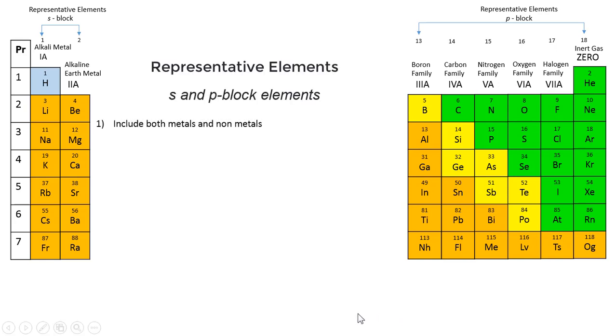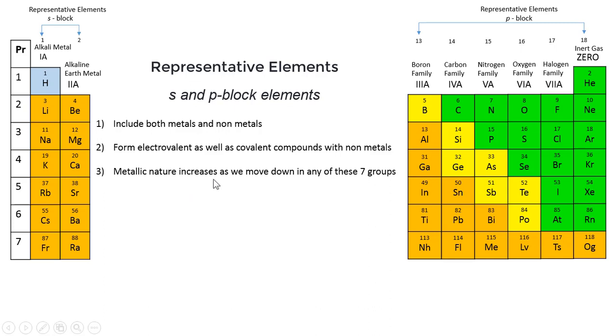They include both metals and non-metals as well as metalloids. They can form electrovalent as well as covalent compounds with non-metals. Now what these electrovalent and covalent compounds are, I'll explain in detail when I teach you the second chapter of chemistry, that is chemical bonding.